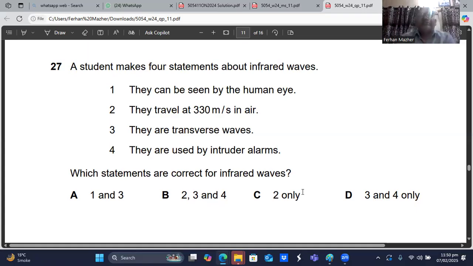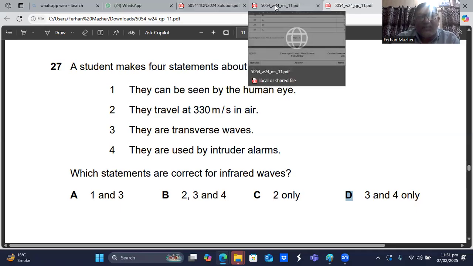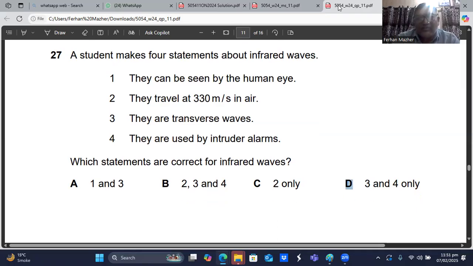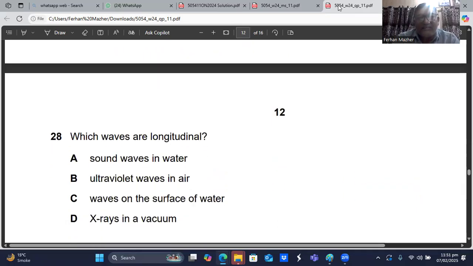They travel at 330 meters per second in air. That is wrong. And they are transverse waves. That is true. They are used by the intruder alarm. That is also true. So 3 and 4 are correct only. Question number 27, 3 and 4, D is the choice. Yes, sir. Question number 27, D is the choice.